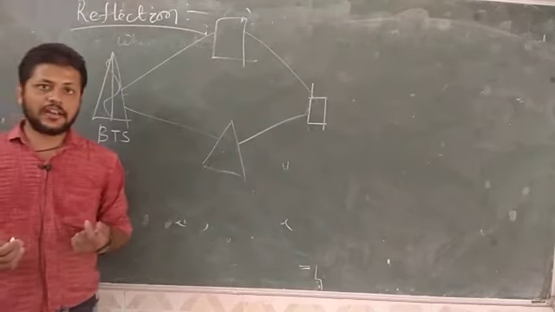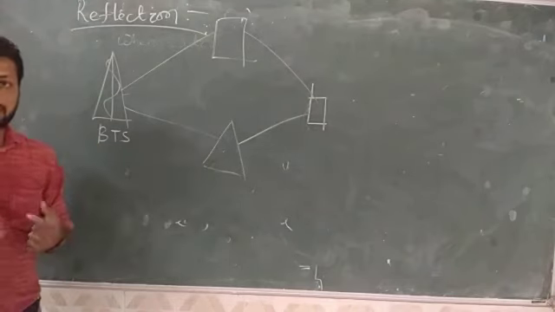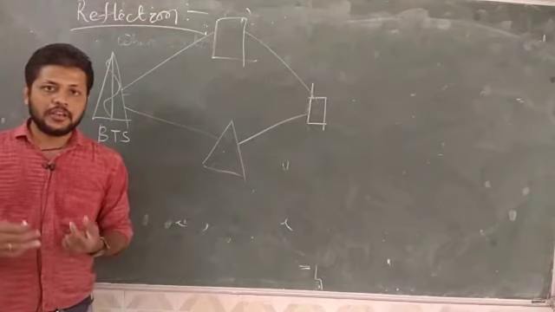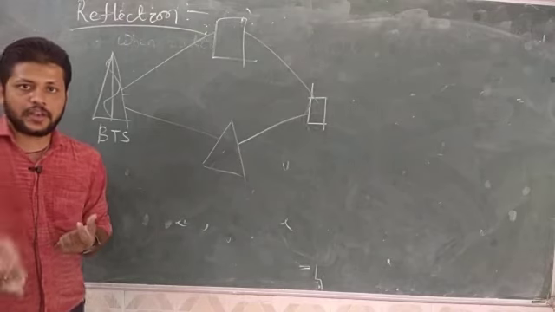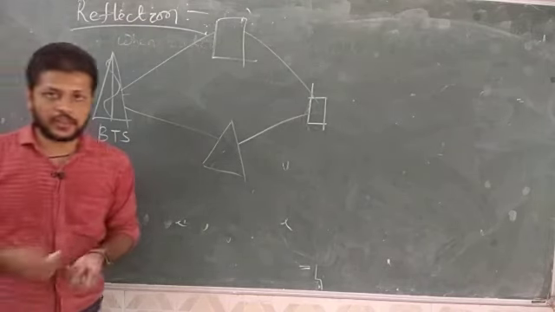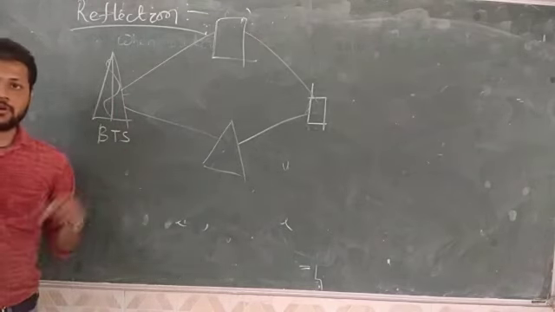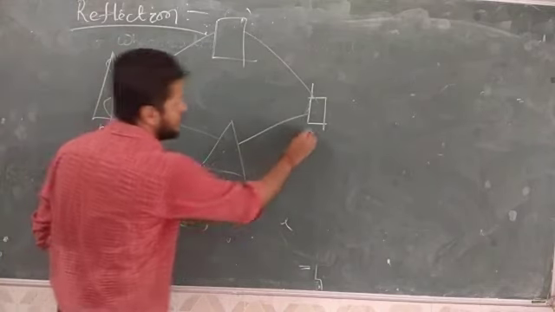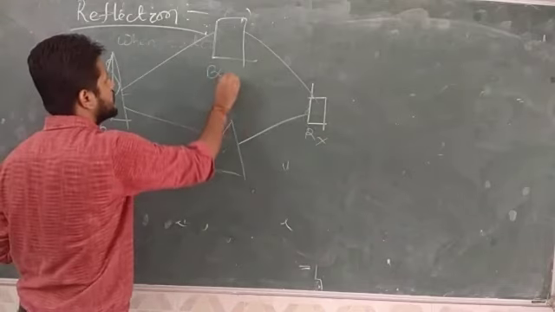Then how to increase that signal strength if it reduces by reflection? For that purpose we use a repeater. Inside the repeater we have an amplifier which is used to increase the strength of the signal. Strength means power of the signal. So that is another phenomenon which is going to affect electromagnetic waves while they are transmitting from a transmitter to a receiver. So these are your buildings.